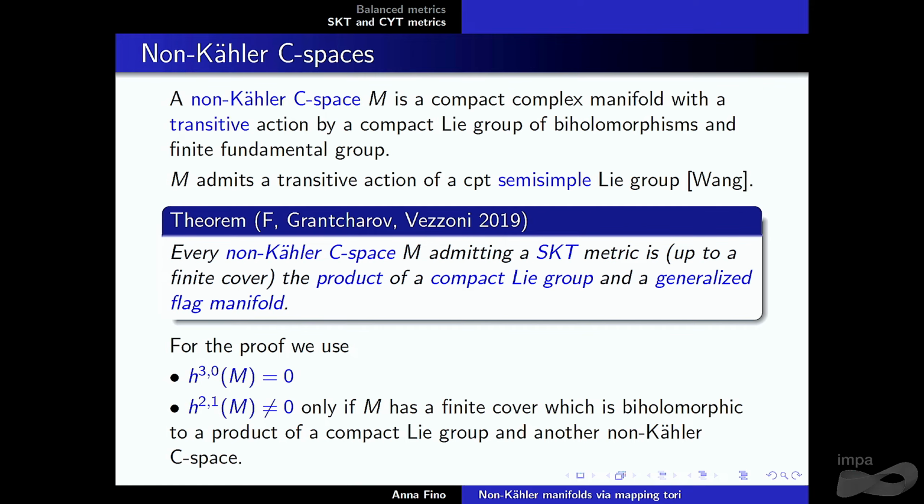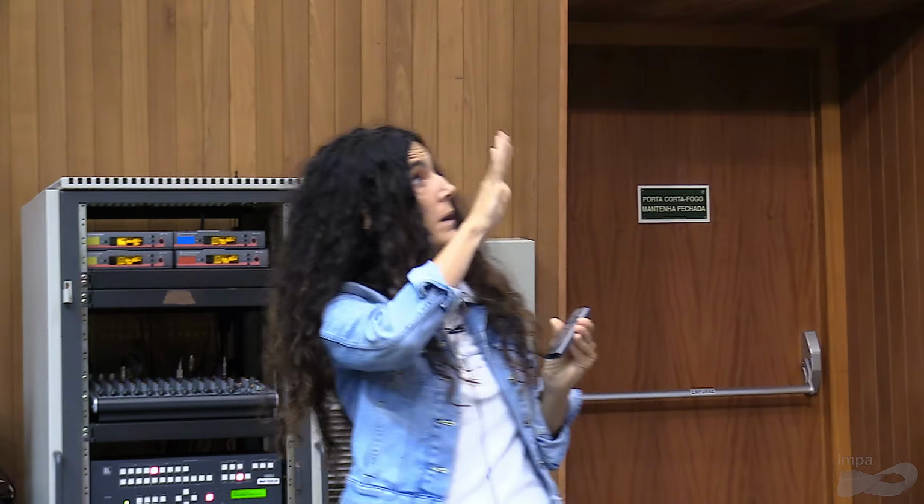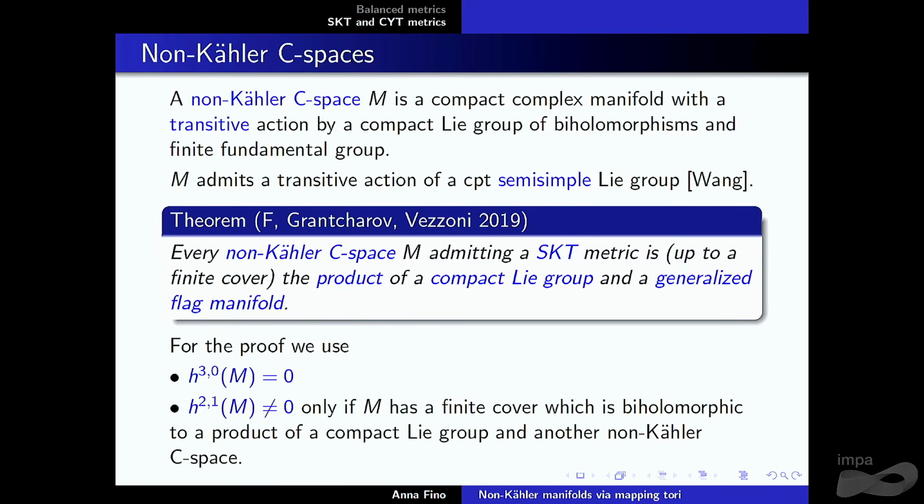For the other, we can prove that b1 is non-zero only if, up to a finite cover, you have something like a product of a compact group and another non-Kähler space. And then you reduce again, and you go to the product of a compact Lie group and a generalized flag manifold.